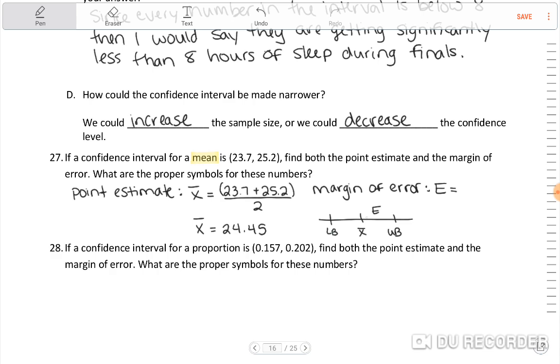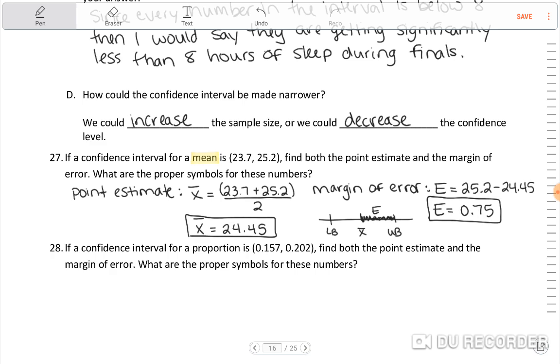Margin of error is this distance from here to here. So you can do it however you like. You can find the whole distance and then divide by 2, and that's going to give you half the distance. However you want to do that, I will just take 25.2 and subtract 24.45. So my margin of error would be 0.75. Okay. So let me go ahead and box those. There's that and that. There.